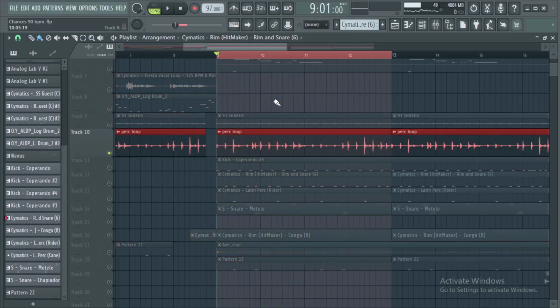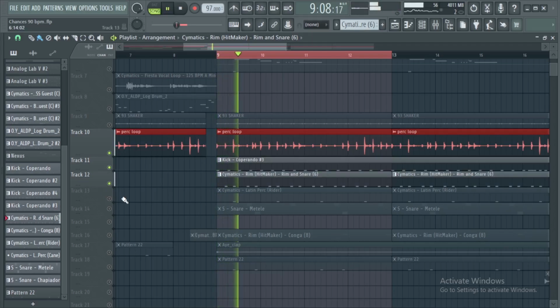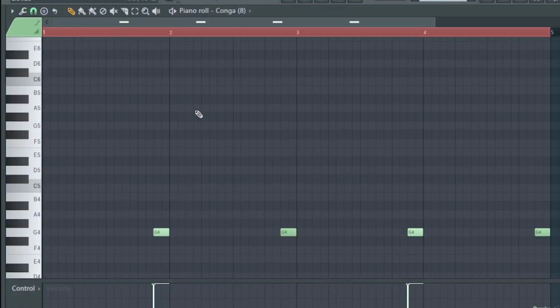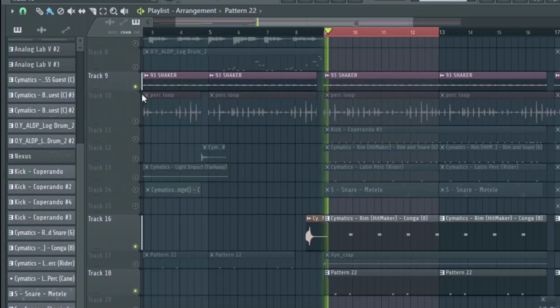Adding the perc loop I made from scratch to complement the drums and fill it out. What's Afrobeat without African percussions like bongo, conga, and shakers?